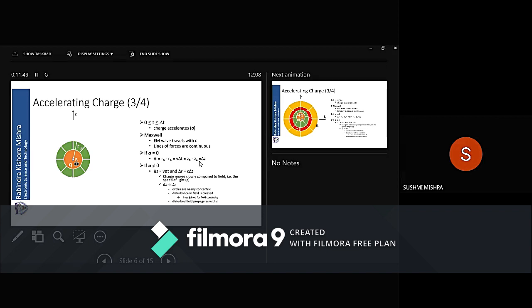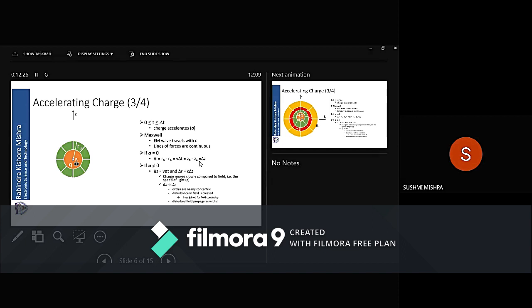Now this v is because of the acceleration. Earlier it was uniform, now it is no more uniform, but delta z will be equal to v into delta t. Then you have delta r. The catch is here. What happens at delta r? Delta r is the change in radius of the circle, which is rB minus rA. Now the radius of the circle represents your lines of forces.